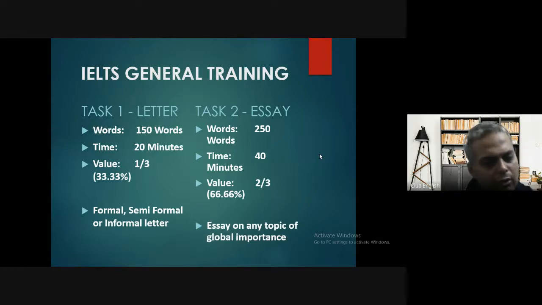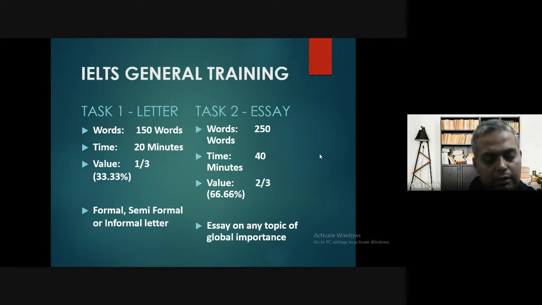Now, when I talk about a topic of global importance, you need to understand that the essay will not be related to general knowledge. It will not be related to general awareness about your country, like what the key points or key features of the financial budget which is going to get presented are. No, it would not be like that. It would not be knowledge based. It would be technique oriented. So how you write English on a normal general topic.